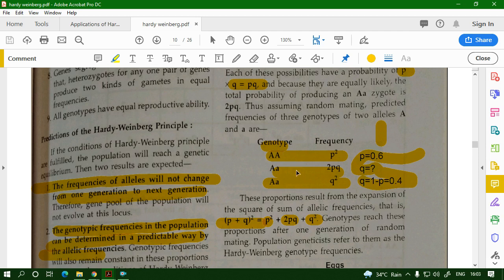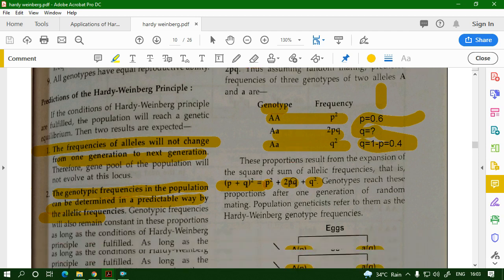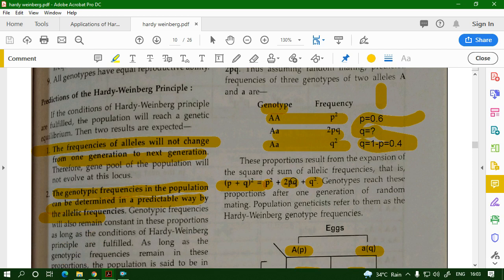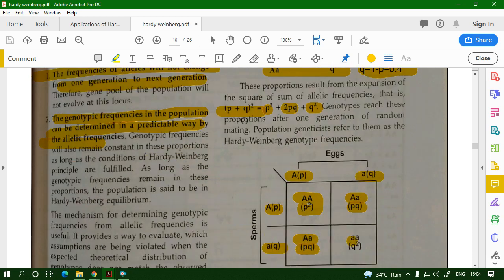So this is how you can calculate the genotypic frequency. The population must be random, it must follow a Hardy-Weinberg population. Now if you say I will not marry outside the Brahmin community and all these things, it will not be a Hardy-Weinberg population. But in reality, what we find is actually not very far away from the real population.